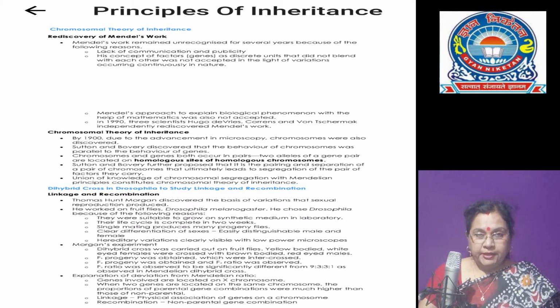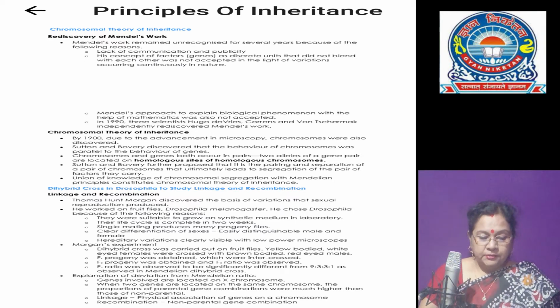They stated that the behavior of chromosomes was parallel to the behavior of genes, and used chromosome movement to explain Mendel's laws. According to this theory, the heredity factors are carried in the nucleus, in the chromatin threads.